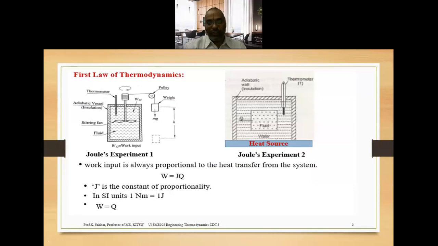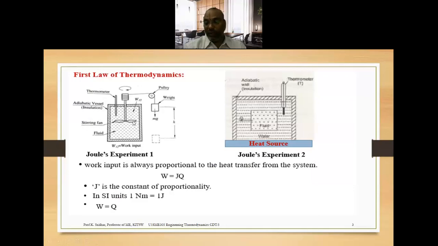That is, whenever the insulation is removed, we automatically have the higher temperature body and the surroundings at the lower temperature. You know that heat transfer always takes place from the higher temperature body to the lower temperature body. So this water will release its heat to the surrounding atmosphere, and after a certain period of time both will attain a common temperature. That is, after attaining thermal equilibrium, both have the same temperature. It is a cyclic process.